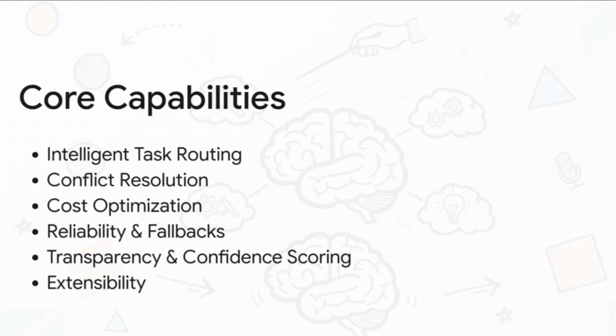This approach unlocks some incredibly powerful abilities. We're talking about intelligent routing that sends the right task to the right model. It can even handle conflict resolution when models disagree. It actively optimizes for cost. It builds in reliability with fallbacks. And, this is a huge one, it gives you confidence scores on the final output. It's a complete system for managing a high-performing AI team.